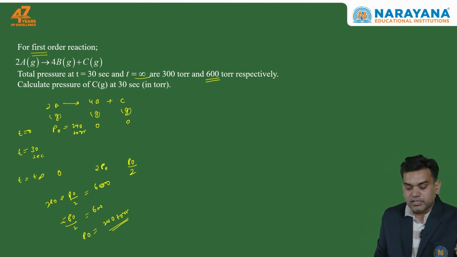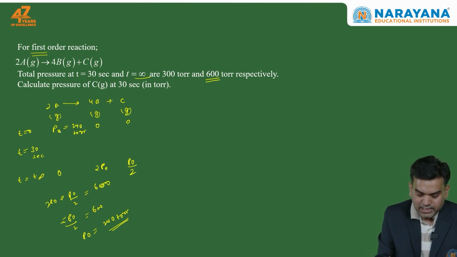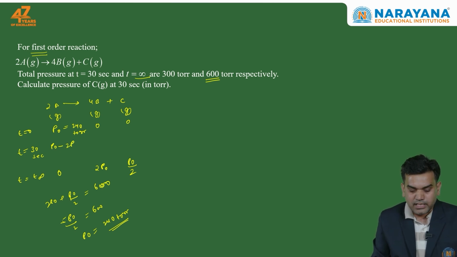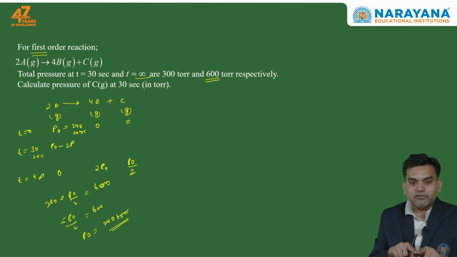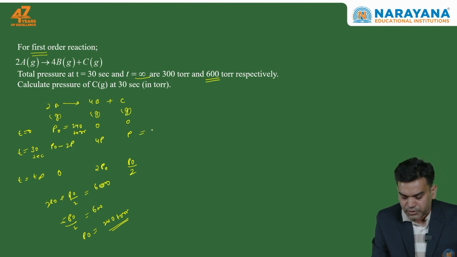Now at t equal to 30 seconds, A will dissociate by some value. Let's say 2P amount of A is dissociating. I have taken the value of P as per the stoichiometry. So 2P amount of A will give 4P amount of B and P amount of C. The total pressure at t equal to 30 seconds they have given is 300 torr.